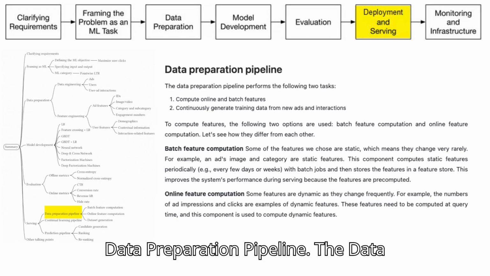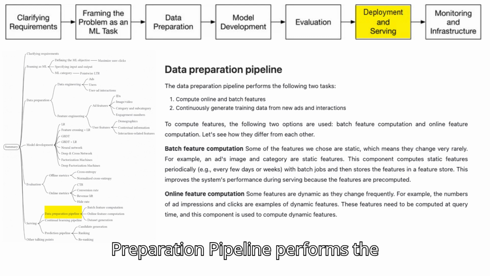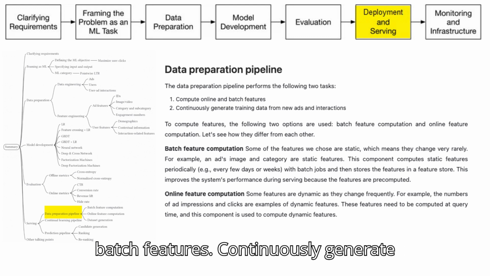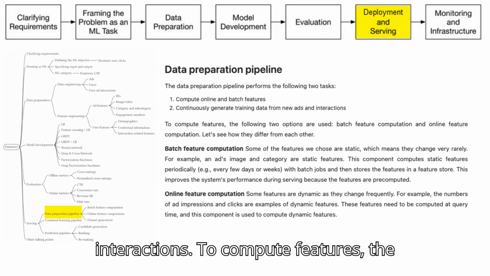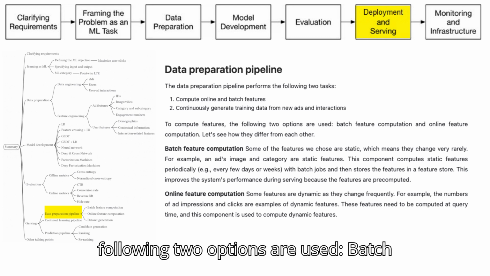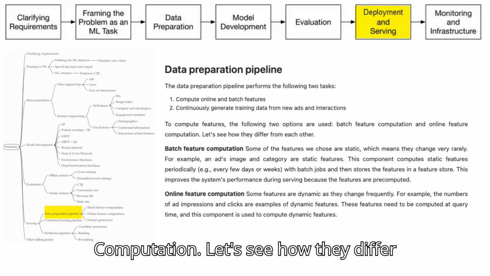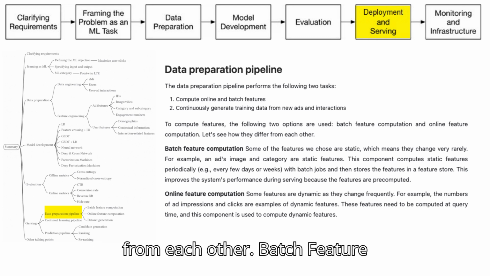Data preparation pipeline. The data preparation pipeline performs the following two tasks. Compute online and batch features. Continuously generate training data from new ads and interactions. To compute features, the following two options are used: batch feature computation and online feature computation. Let's see how they differ from each other.